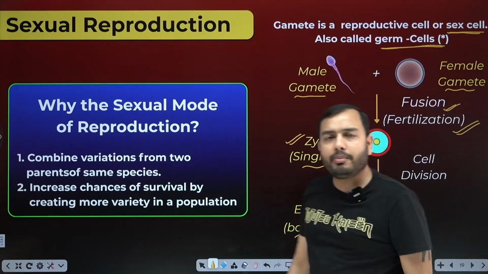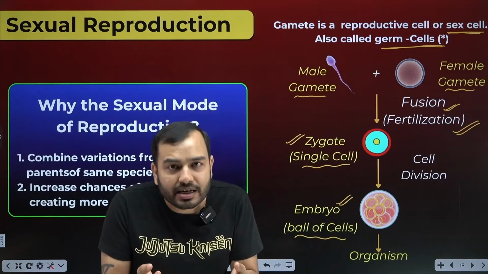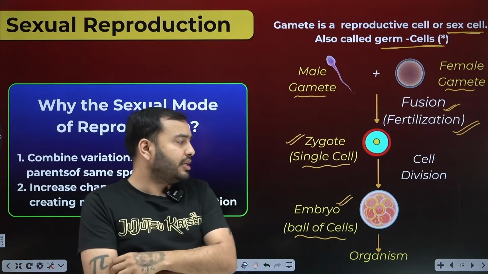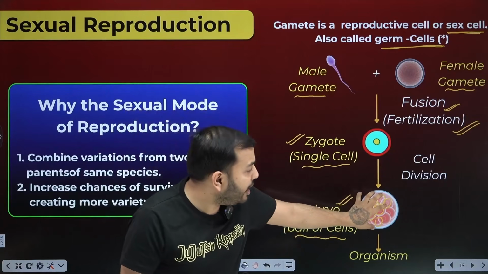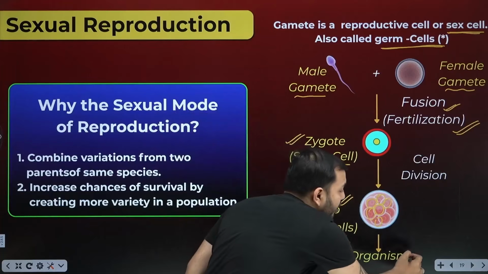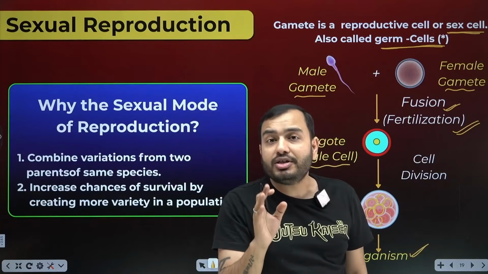Then what will happen after the embryo? More cells will divide and more cells will be formed. Then a fetus will be formed, then a baby will be formed. Now fetus and baby are fine for humans, it will not be correct for plants. So these cells will divide more and more, and eventually an organism will form.